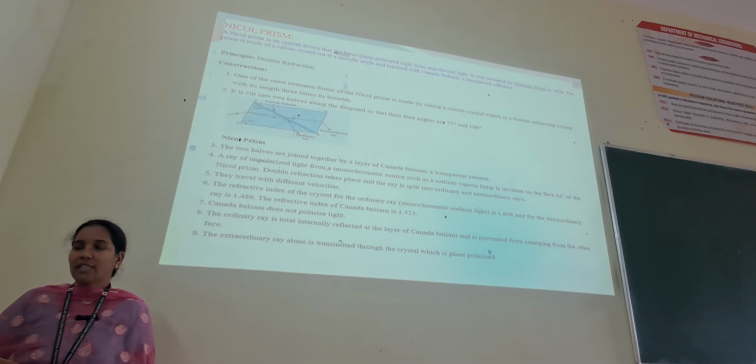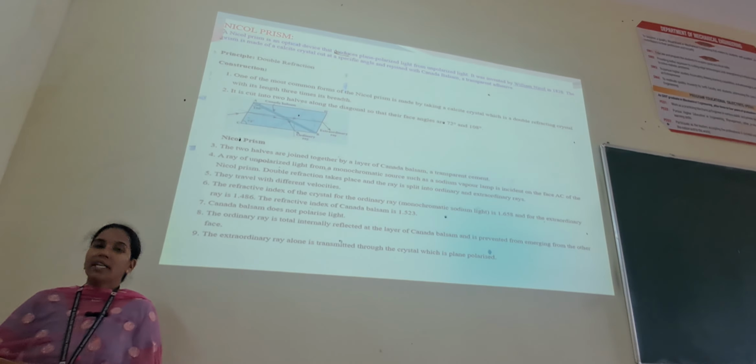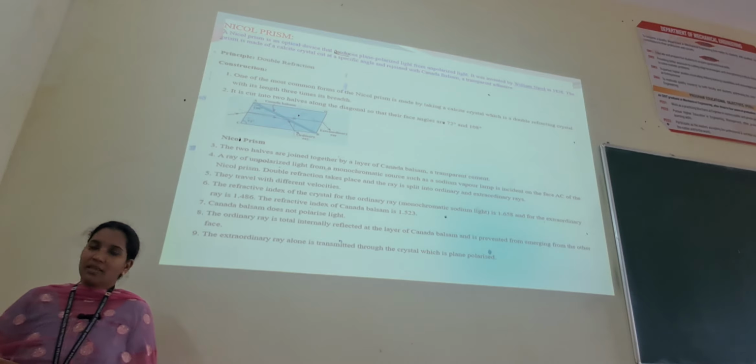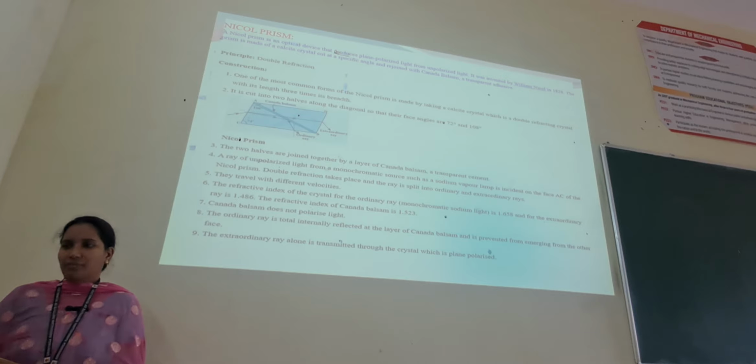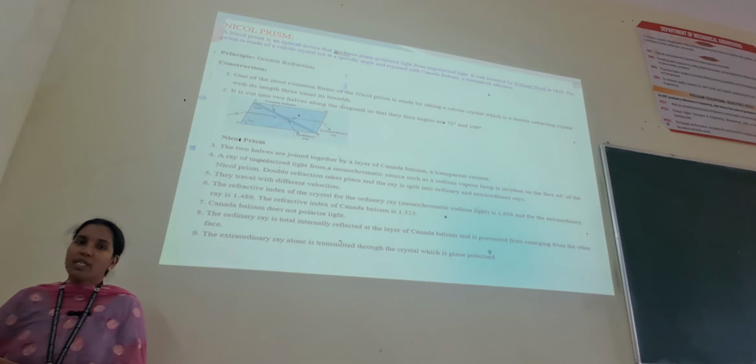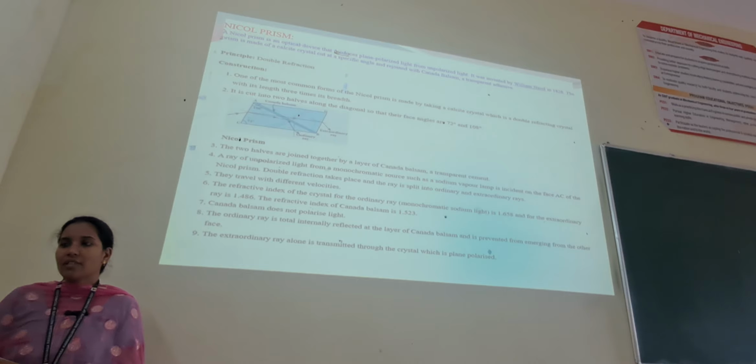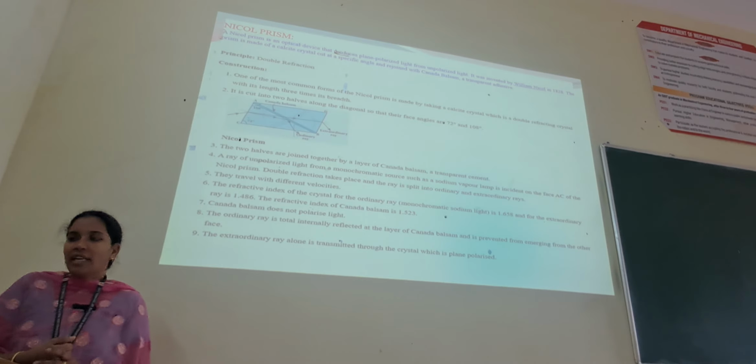A ray of unpolarized light from a monochromatic source such as a sodium vapor lamp is incident on the face AC of the Nicol prism. Double refraction takes place and the ray is split into an ordinary ray and an extraordinary ray, where the two rays travel with two different velocities. The refractive index of the crystal for the ordinary ray is 1.658, and for the extraordinary ray it is 1.486. The refractive index of the Canada balsam is 1.523. Canada balsam does not polarize the light.